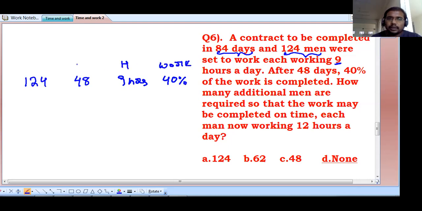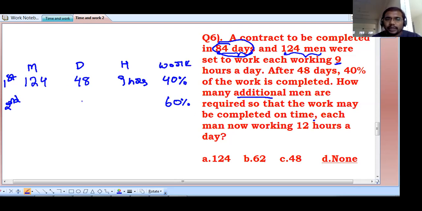Hours, days, men. This is the first case. This is the second case. Work is remaining. How much percentage is remaining? 60% is remaining. But in total how many days are there? 84 days. How many more or additional men are required so that the work may be completed on time?